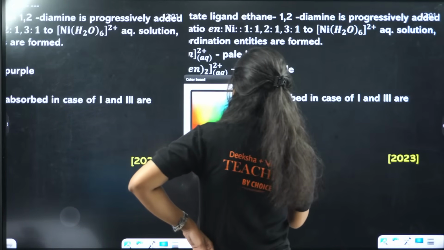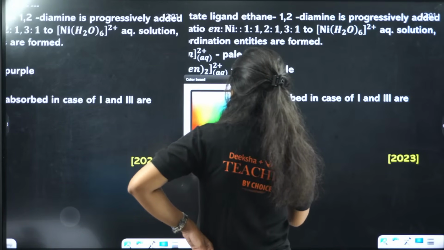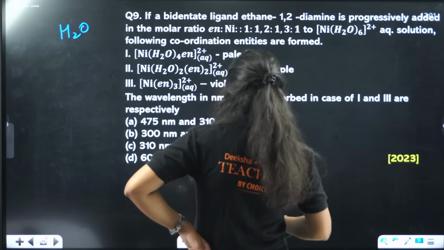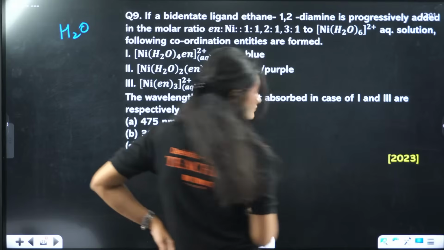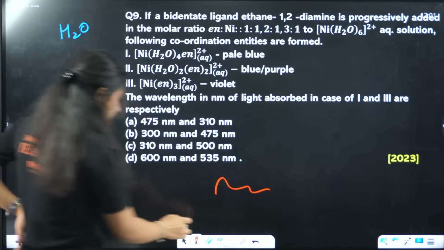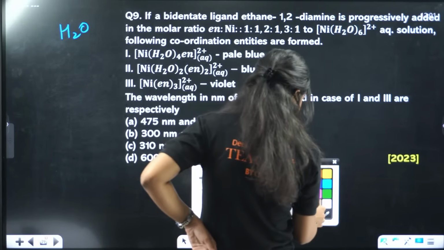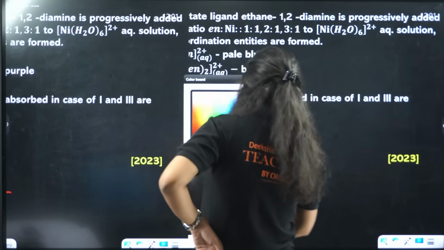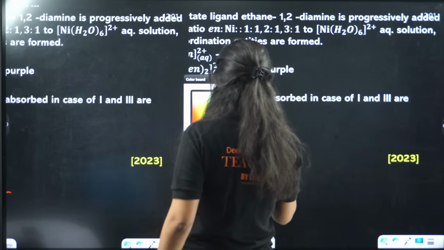I'll change the color, so difficult. If I take something bright, it will be visible, right? Is it visible? No, it's not visible. Okay, we'll take something.